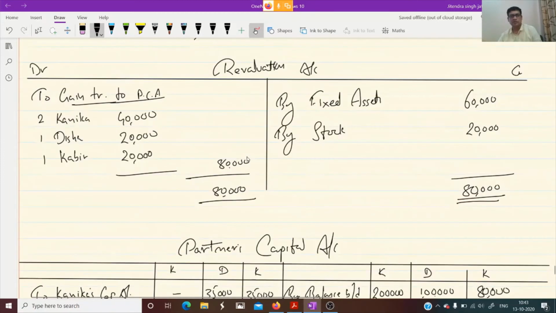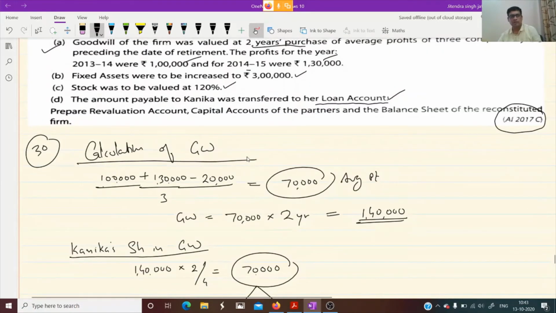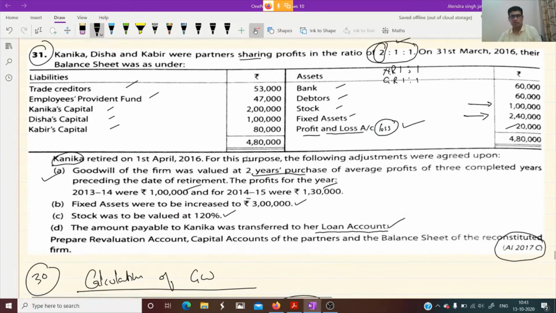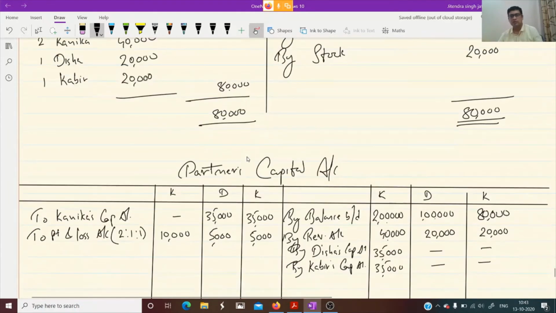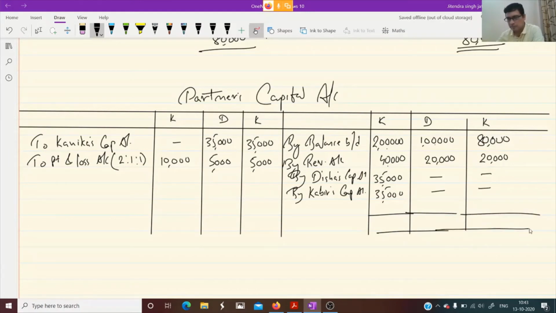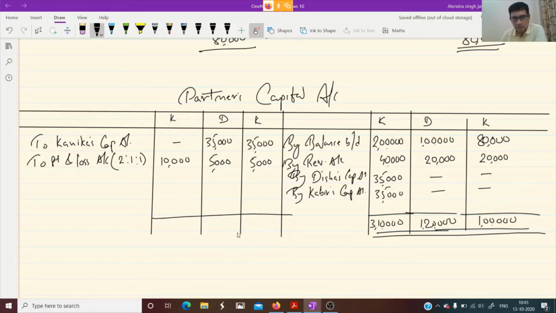Okay. Let's see, all points are over. Yes, revaluation and goodwill, two main treatments are over. And yes, profit and loss is distributed. Everything is over, children. Now simply we need to do the total and take out the balance. Yes, please do the total fast. 80 plus 20, 1 lakh. 1 lakh plus 20, 2 lakh 40. 2 lakh 40 and 70, 3 lakh 10,000. This is the total.